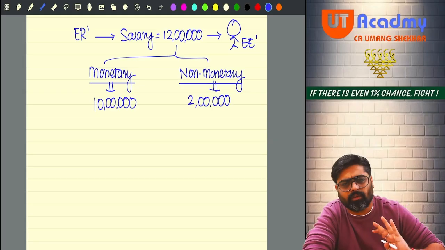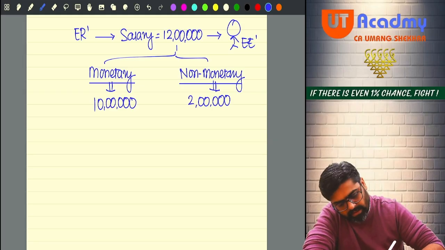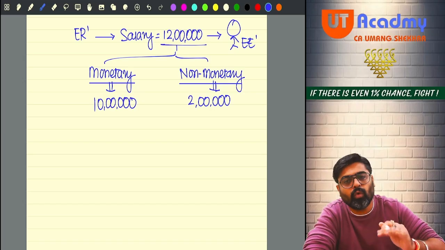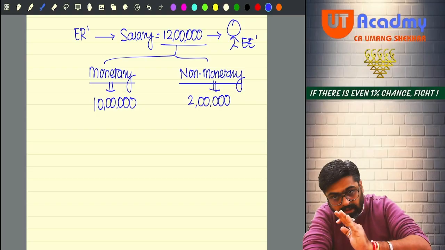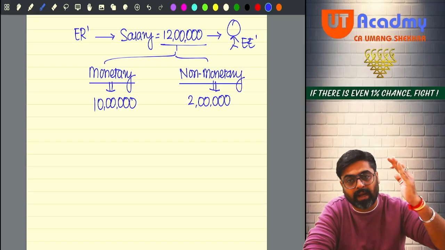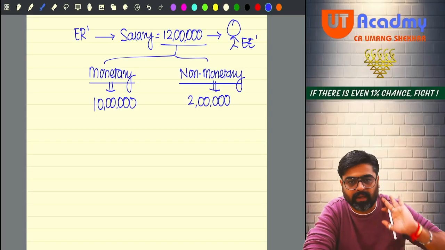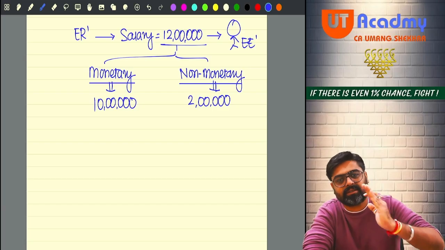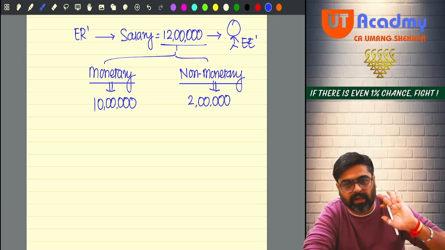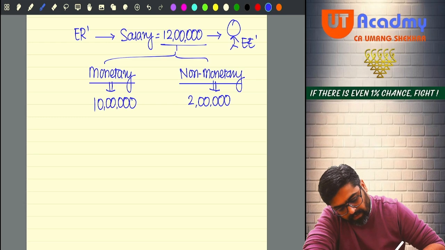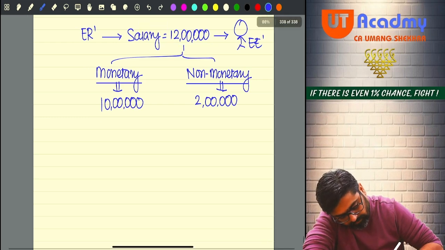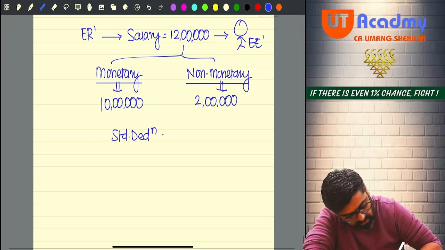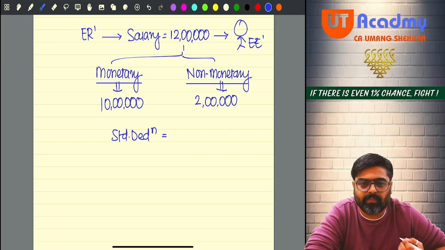Now let's assume that on this 12 lakh, you are the one paying the tax. Meaning on this monetary salary also you are paying the tax, and on the non-monetary salary also you are paying the tax. And that tax is deducted by the employer from your salary. Okay? So, from this salary, there will be a standard deduction, depending on what type of scheme you are following.